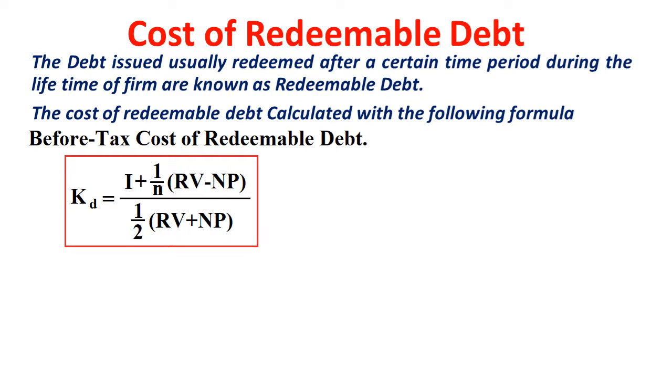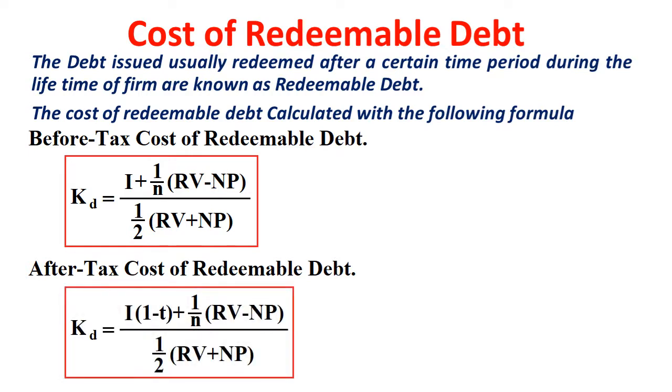So this is the formula. When it is after tax, it is the same formula, but we add 1 minus T beside I. The rest of the formula remains the same. So the tax implication will be there after tax.